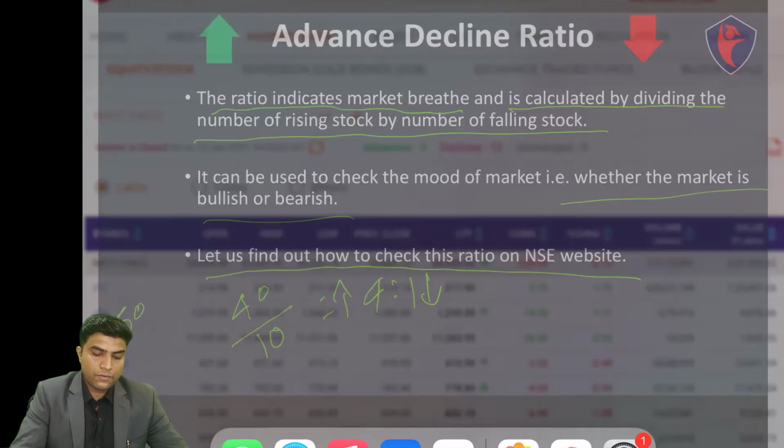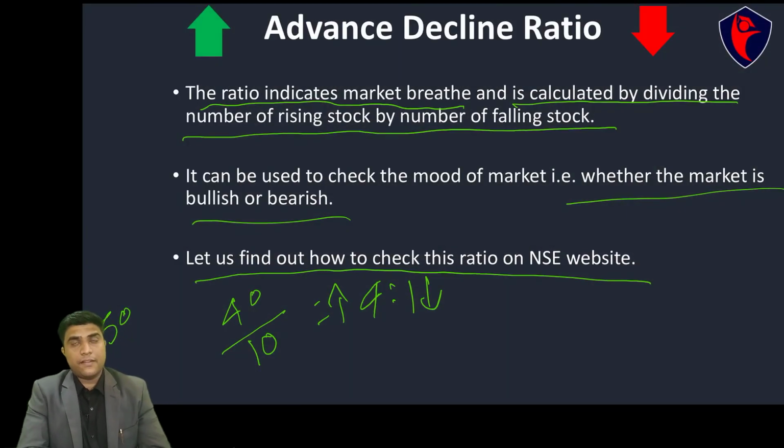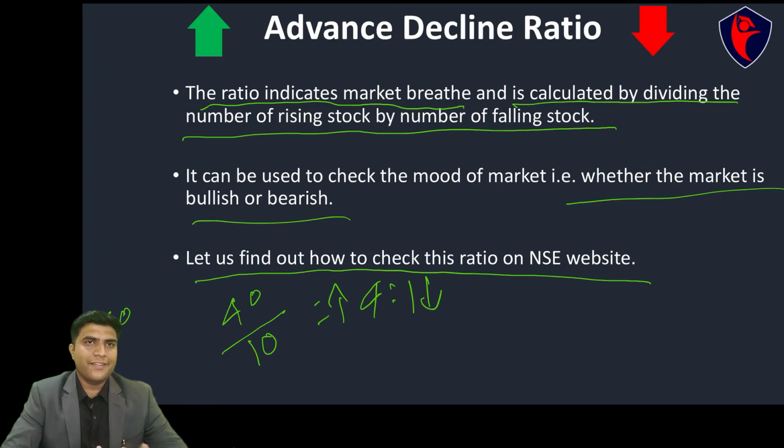Is that clear? That is how you use the advance decline ratio. If you see that a lot of stocks are falling in a sector or the index, it generally means that the index won't rise. Of course, it is dependent upon the weightages, but if a lot of stocks are falling, the index may also fall. Is that clear? So that's all for this video.